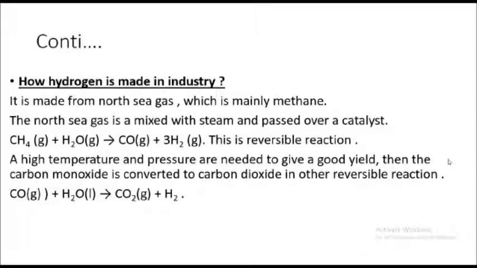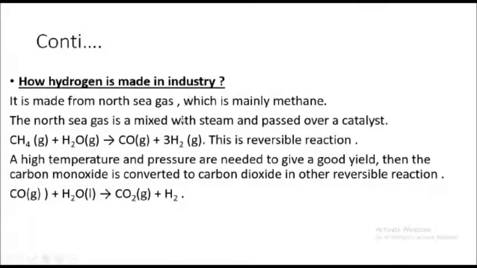So what do metallic and non-metallic characteristics mean? It means that it is not located in a single place in the periodic table. Today we are going to look back at hydrogen and how it is formed industrially. So our lesson of the day is how hydrogen is made, or produced, in the industry.